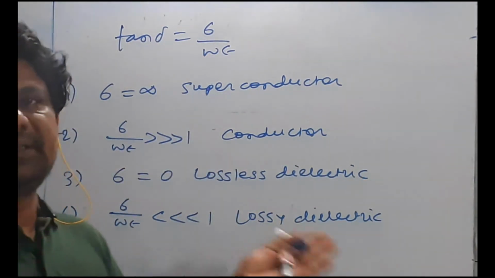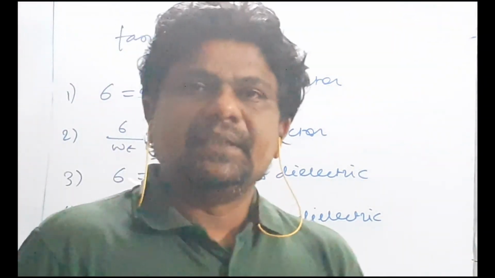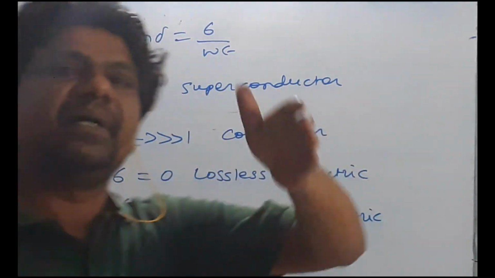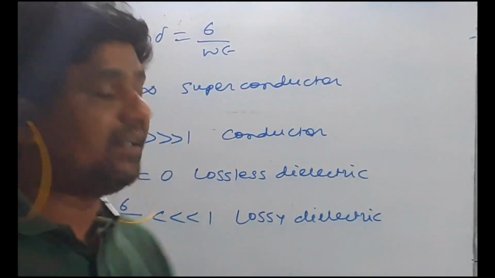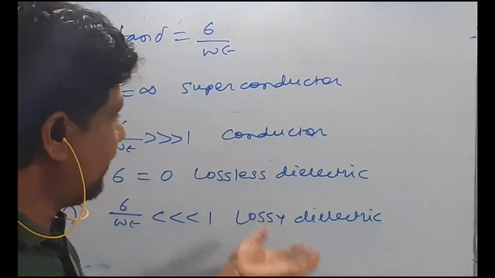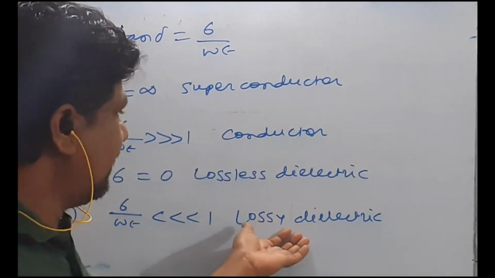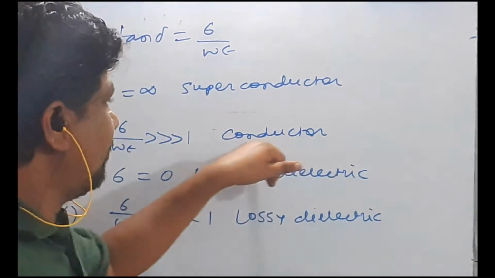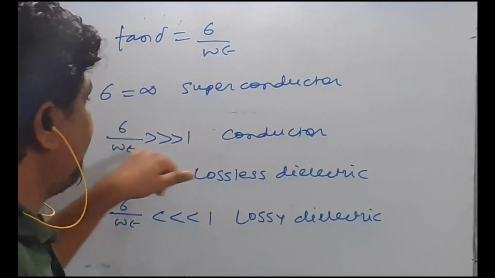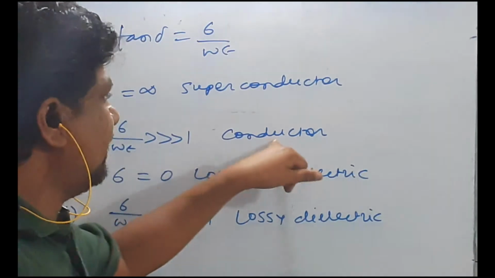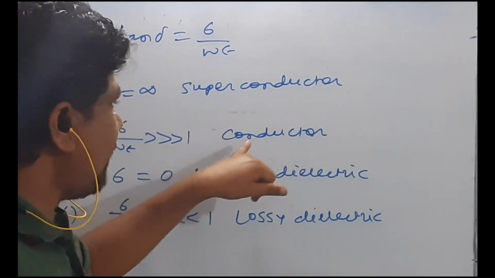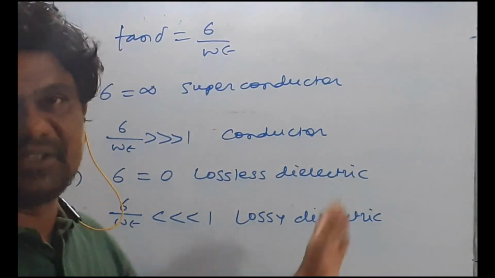Now why is this important? This is important for any competitive exam. The reason being, consider a wave propagating through a lossless dielectric, or a wave propagating through a lossy dielectric. You should understand what a lossless dielectric is and what a lossy dielectric is. Charges will not exist inside a conductor, which is an equipotential body. Sigma upon omega epsilon is very large as compared to 1. That means you need to understand what the conductor material is. Copper is nothing but a conductor. So for that purpose, these Maxwell's equations are used.